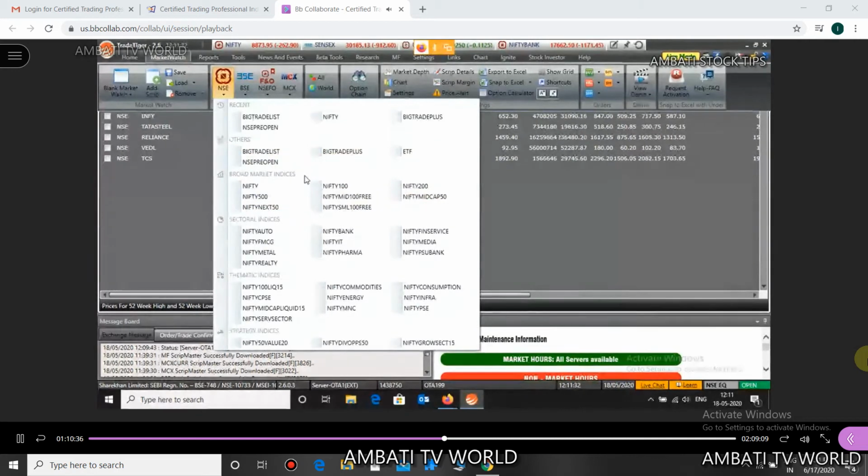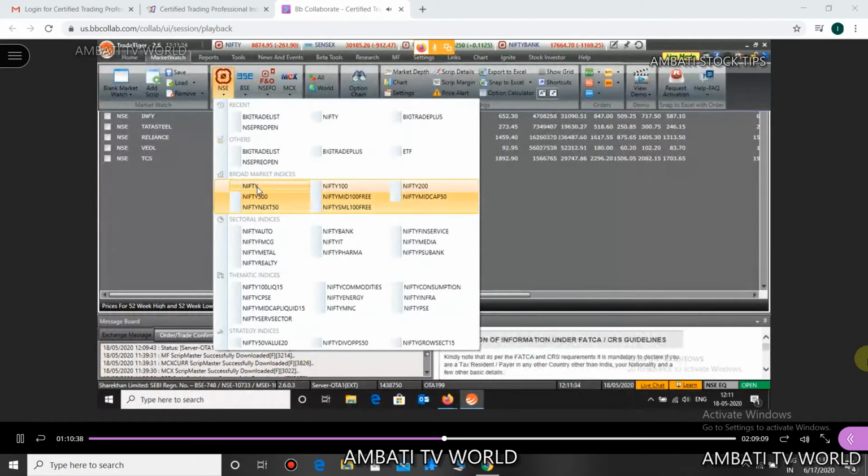Broad market indices: we have Nifty 50 stocks, which comprise the index stocks. Then we have Nifty 100, then Nifty 200. Nifty 200 contains 200 stocks, Nifty 100 contains the top 100 stocks, Nifty 500, then Nifty Next 50. These are various market watch lists that you can use.